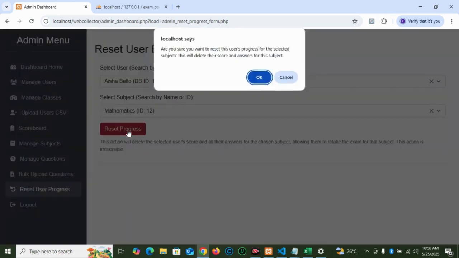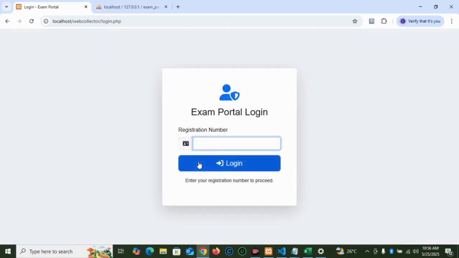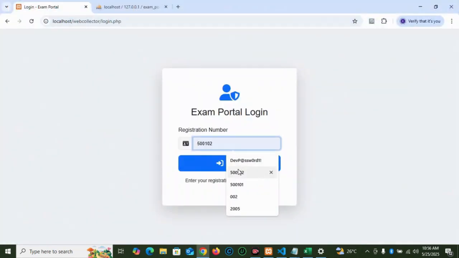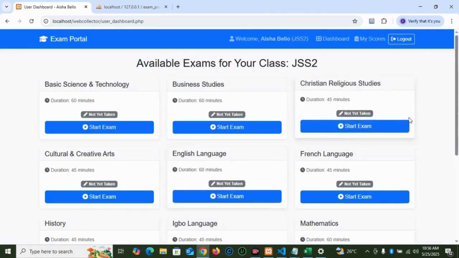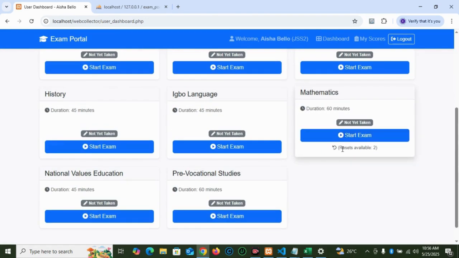Let's reset it, and then when you come here, click. Now user progress for the selected subject has been reset, so the user can now retake the exam. Let's log out and then log back in with the student details. Once you come back to that session, you can see it has been reset. So the student can now retake the exam.